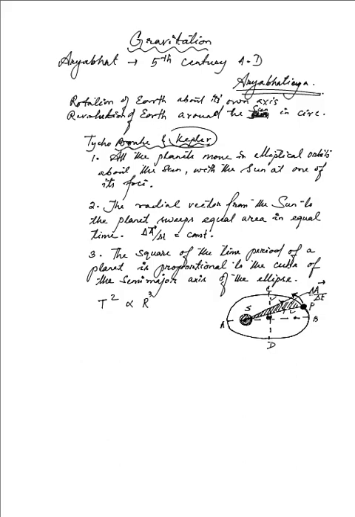Now the semi-major axis: this is the major axis from A to B, and let us say this point is O. From the point O to the point B, we have the value R. This is the half of the major axis, and that value is R. So the square of the time period is directly proportional to the cube of the semi-major axis. These are the laws that they came up with, but they were not enough to explain everything.